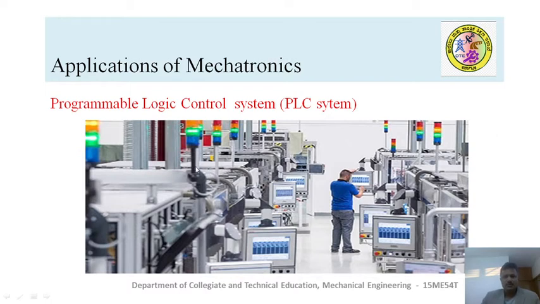This is one beautiful application of a mechatronic system where the entire shop is being made automatic.